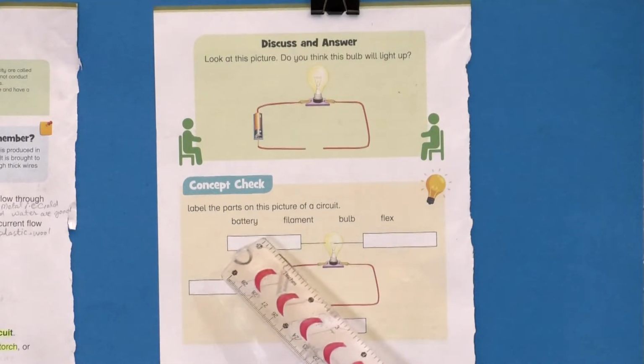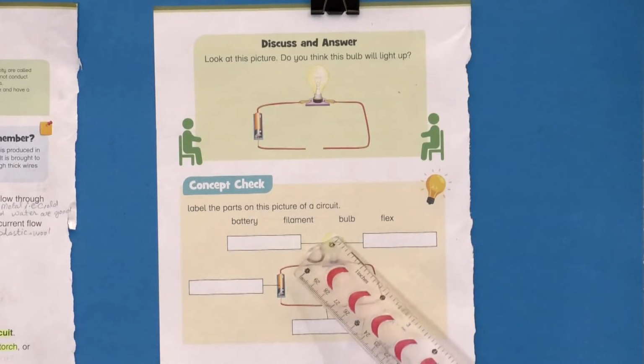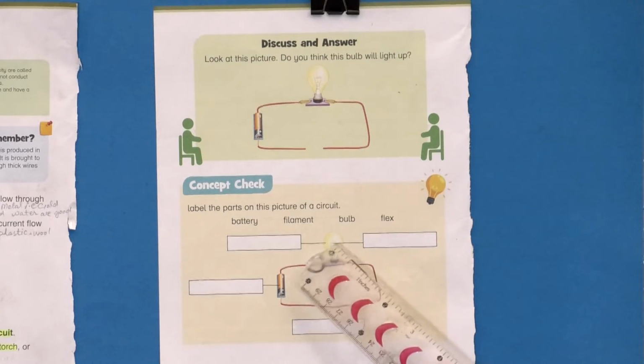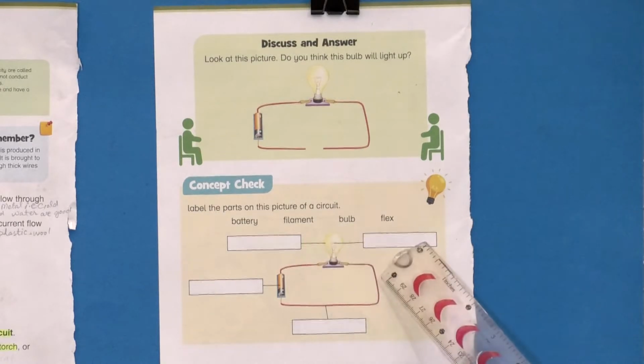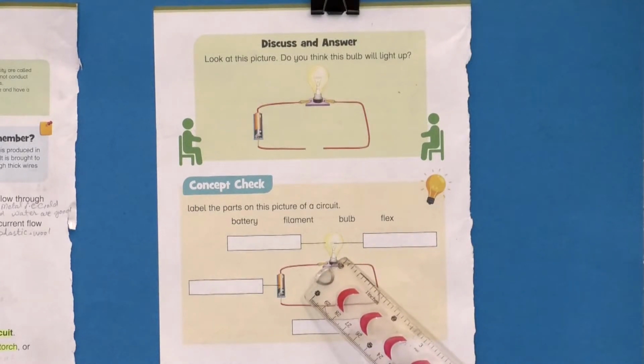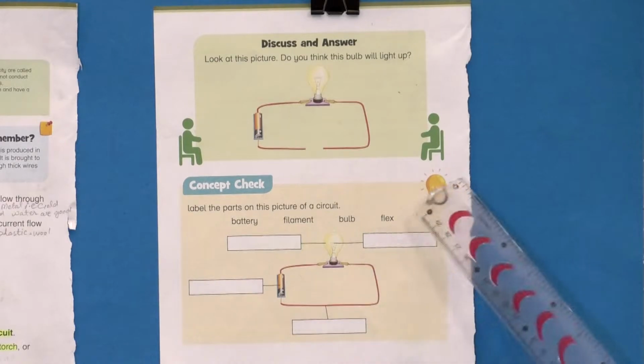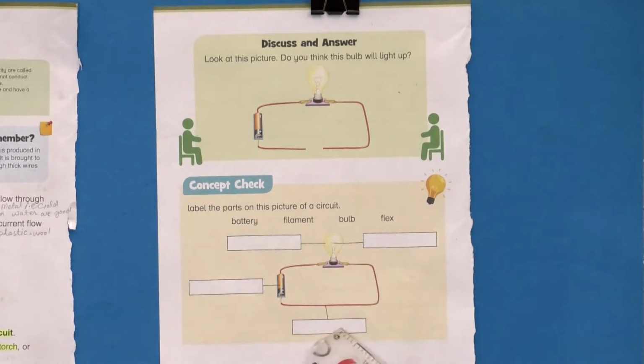Then this is a bulb, and the tiny wire inside the bulb, which is made of copper or silver, is the filament. The filament is a tiny wire inside the bulb which lets the current flow through the bulb. The wire is called flax, so you have to write flax over here. This was all about your electricity chapter, unit number 8.